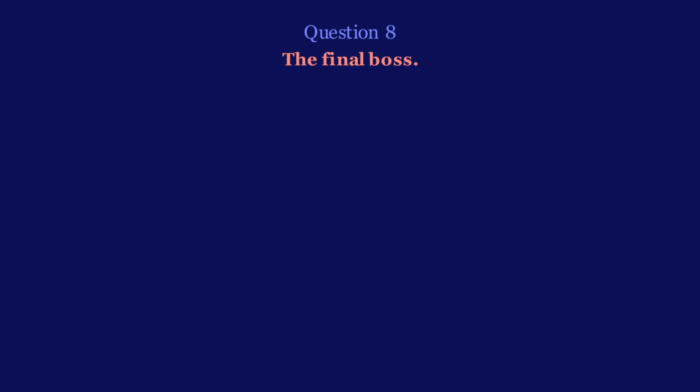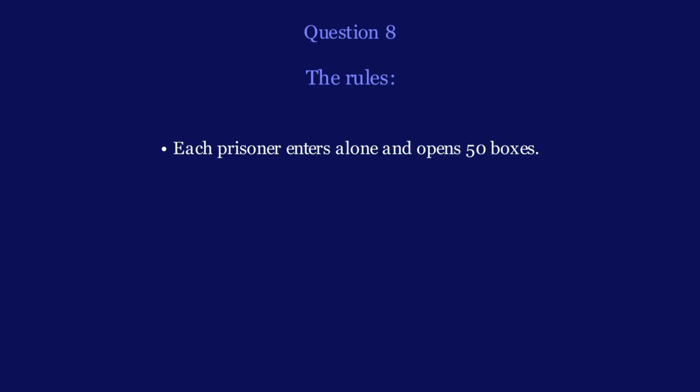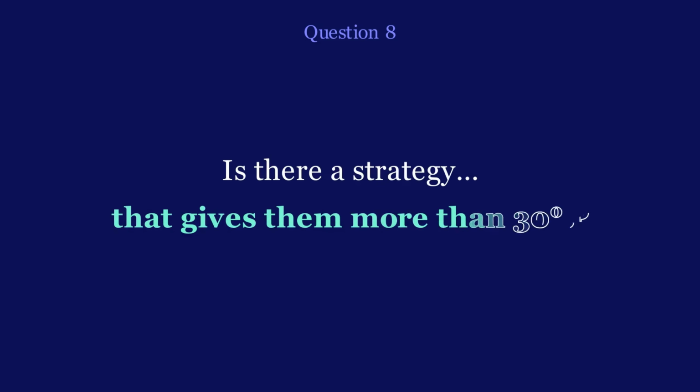All right, final question. This one sounds completely impossible. There are 100 prisoners. Each one has a number from 1 to 100. In another room, there are 100 boxes. Each box contains one of those numbers, randomly placed. One by one, each prisoner walks in and can open 50 boxes. If they find their own number, they survive. If even one person fails, everyone is executed. No communication, no hints. So the question is, is there a strategy that gives them more than a 30% chance to survive?